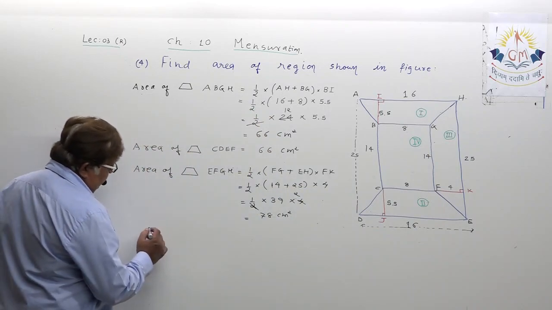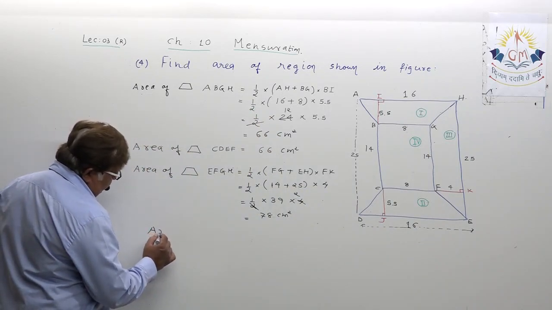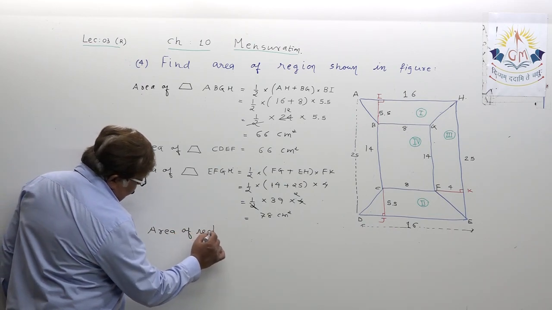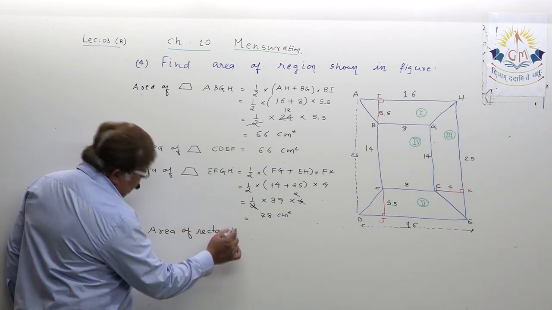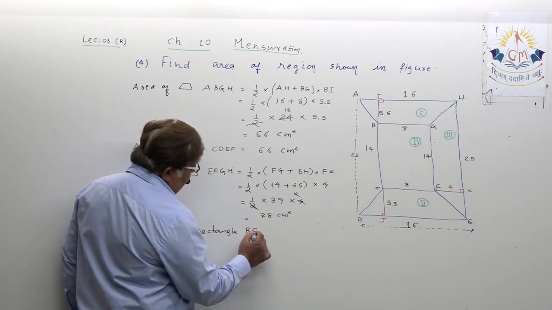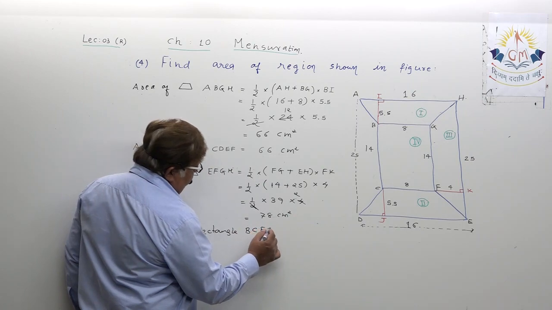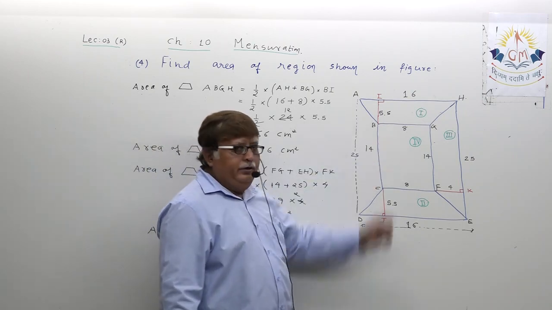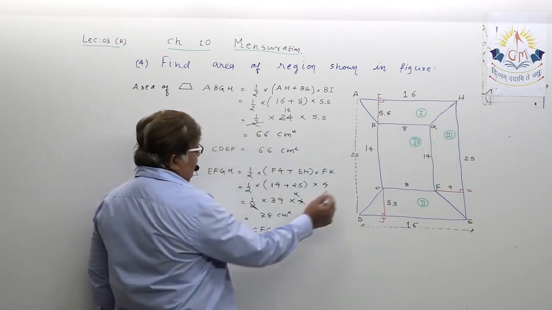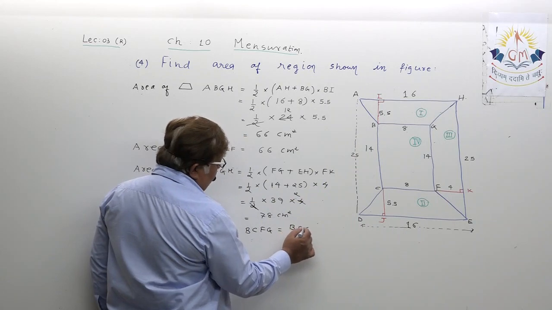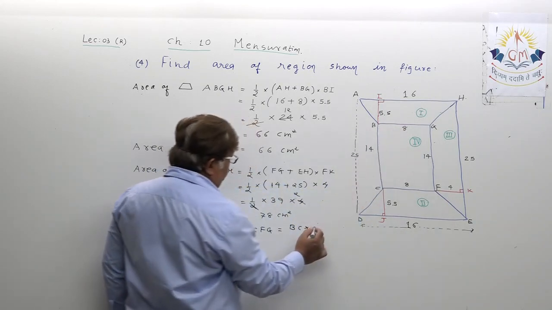Let us target the area of rectangle BCFG, which is equal to, you know my dear student, length into breadth. Let me mention the length BC into breadth BG.